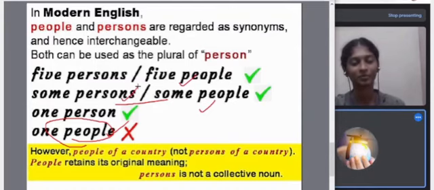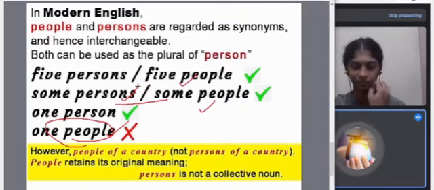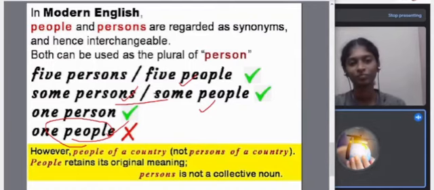Some persons, some people. Five persons, five people. A few persons, a few people. So these were allowed, although a few people we normally don't say. But some people, many people, most people in Britain are non-veg. So some people, most people, these are allowed. But one people you can't say, because people is plural.